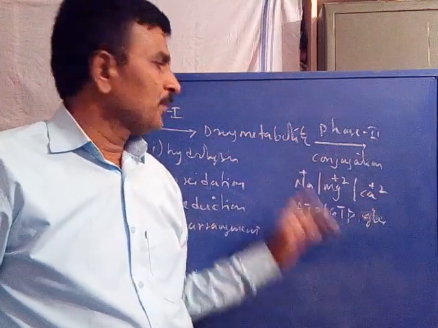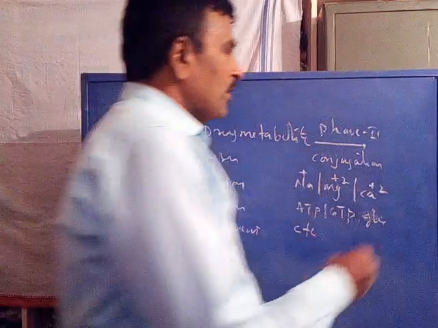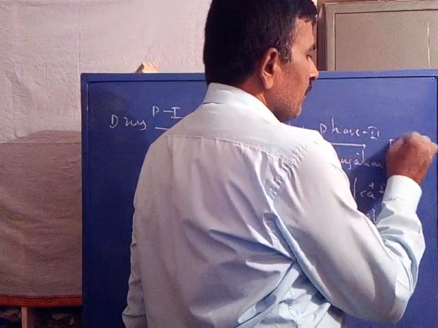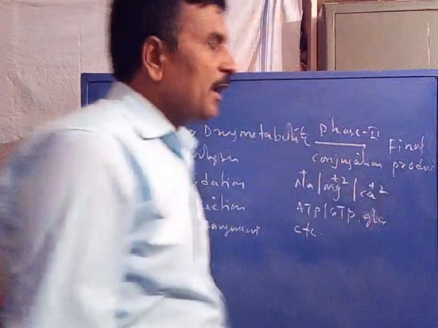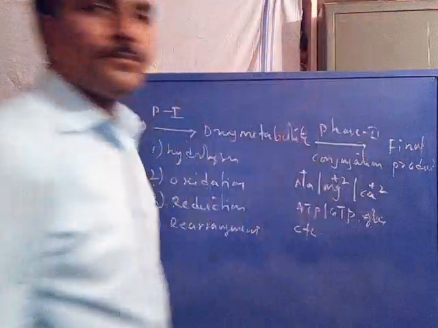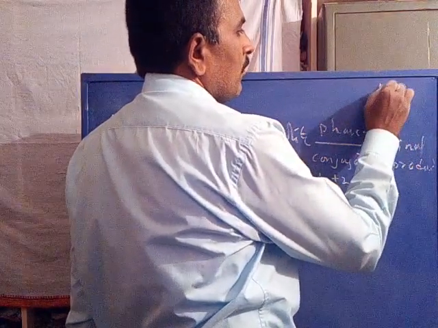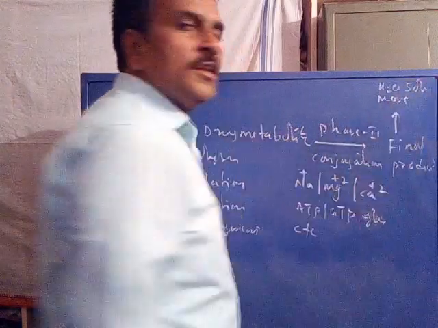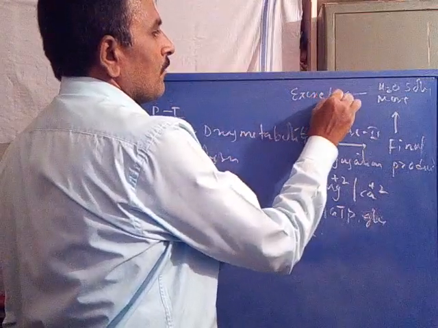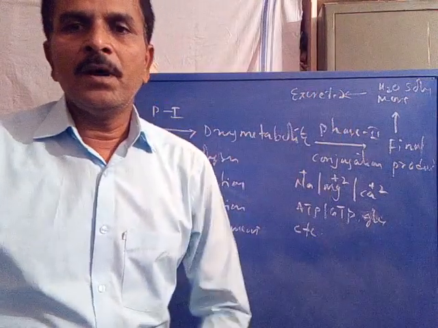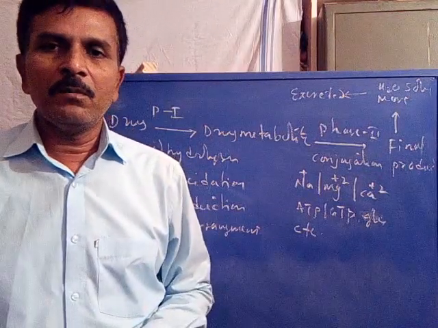So whatever it may be, the drug metabolite is conjugated with any one of these materials to form a final product, which is more water soluble and excreted from the body easily through any of the processes available. So this is called drug metabolism.